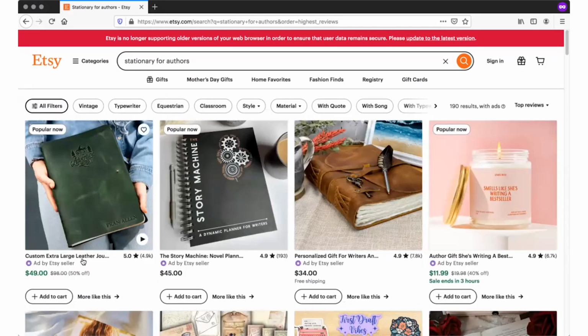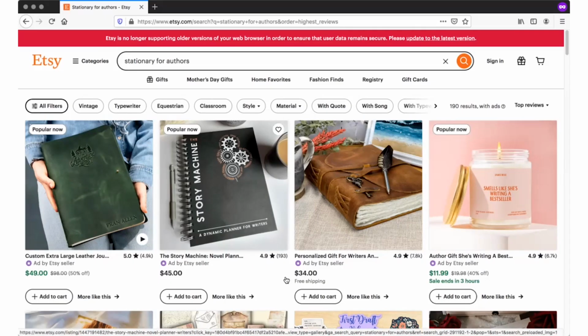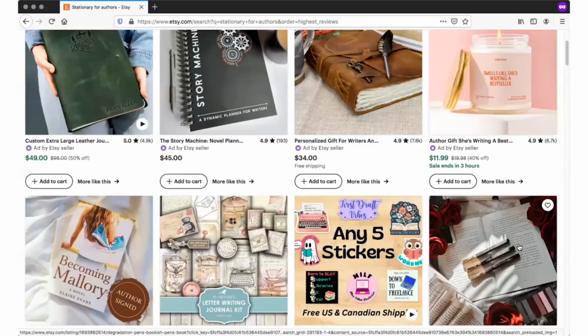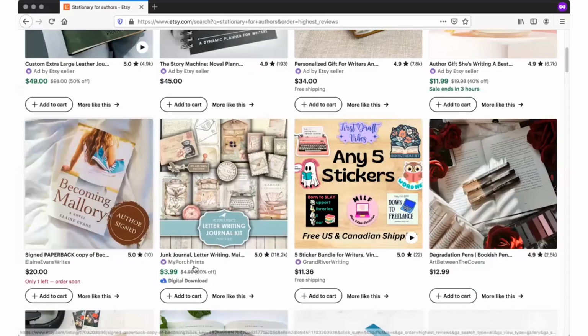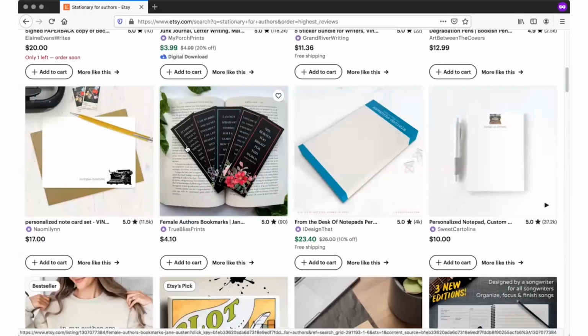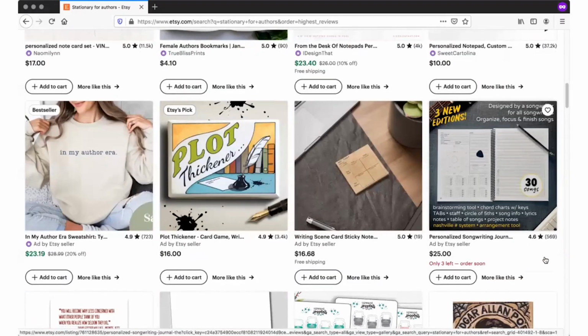Let's see here. We got extra large leather journal. We've got story machine, a novel planner for writers. I already know what I'm going to do because I love it. Personalized gift for writers. This is a writing candle. She's writing a best-selling novel. It's a great idea. Junk journal, letter writing, stickers for authors. I love the idea of doing stickers. Let me see. Female author bookmarks. That's a great idea. Oh, just regular notepad. Look at these, just regular notepads. Super cute. A mouse pad. So tons of stuff, tons of options.